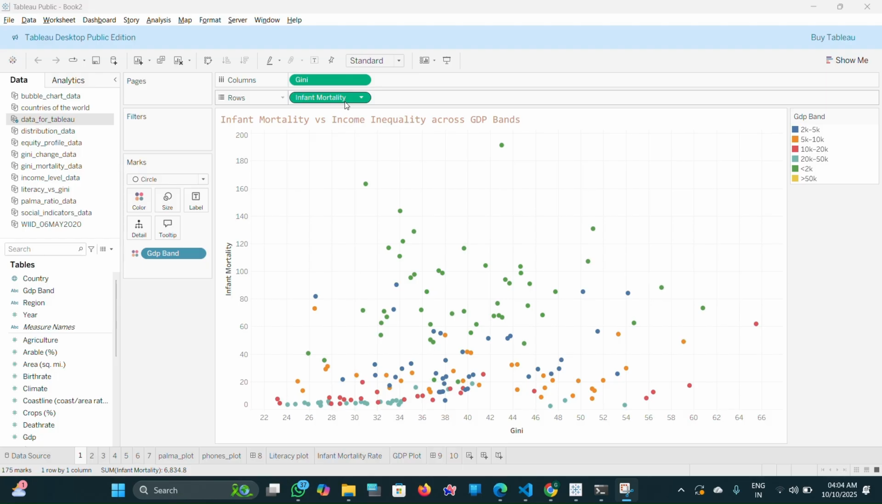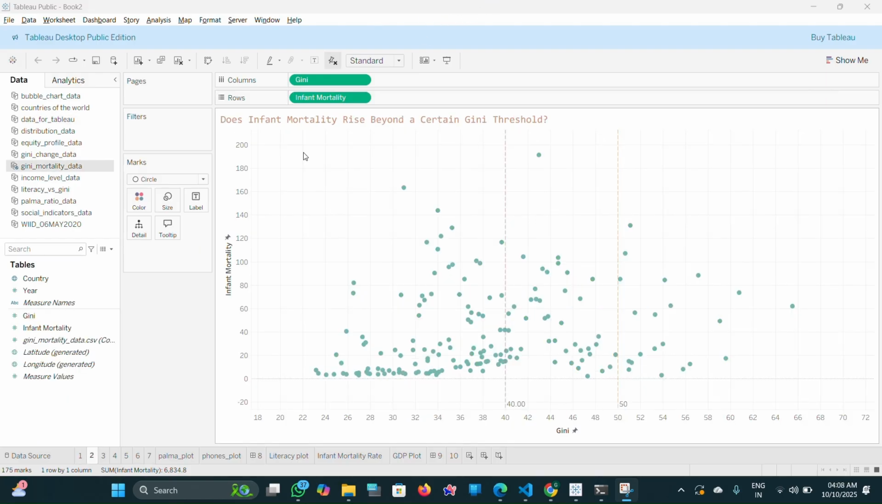The key insight comes from looking at the pattern within a single color. For example, among the green dots representing countries in the same economic band, there's a clear upward trend. As inequality increases, infant mortality also tends to rise. My analysis shows that wealth alone doesn't guarantee good health. Higher income inequality is strongly associated with worse health outcomes, suggesting the distribution of wealth is a critical factor for a country's well-being.